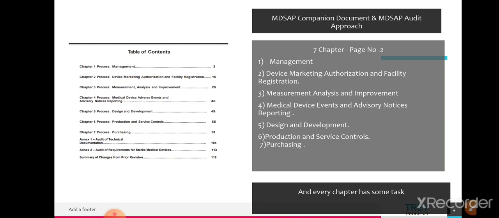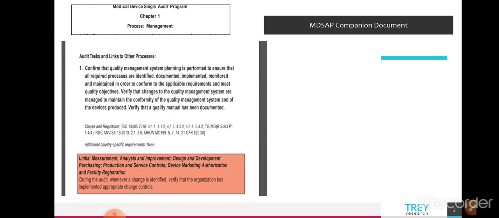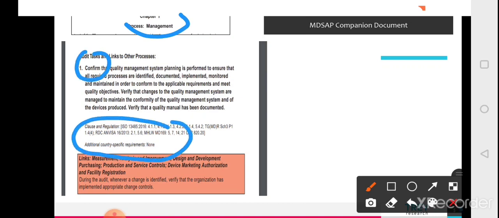And each chapter has its own tasks. For example, if you open chapter number 1, as you can see in this slide, you will get 11 tasks. You need to go one by one and check every task for any additional requirement. In this slide you can see chapter number 1 and task number 1, and there is no additional requirement.